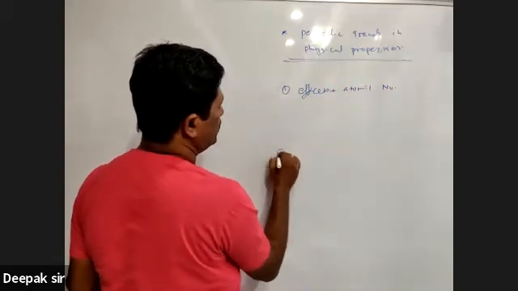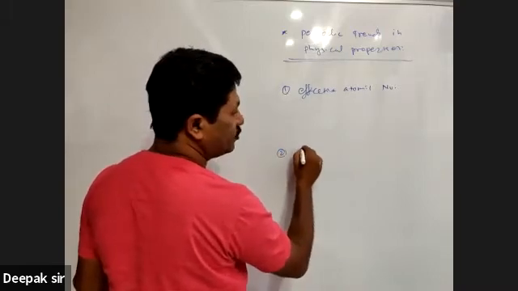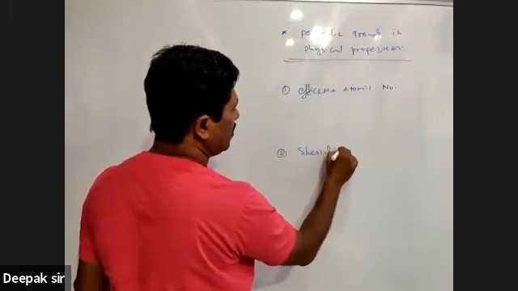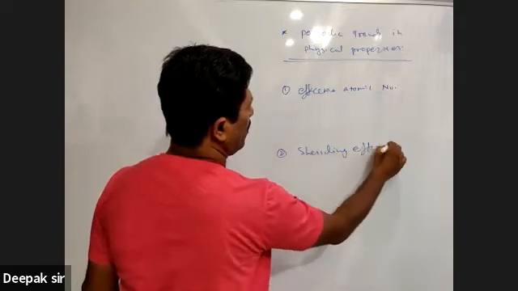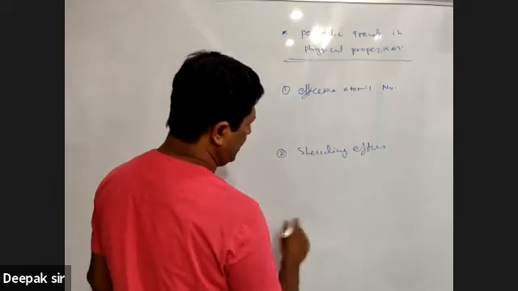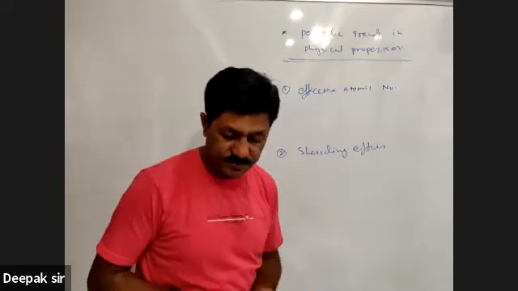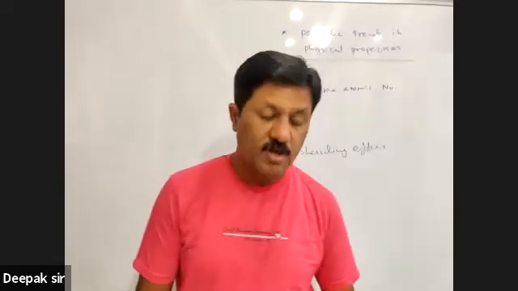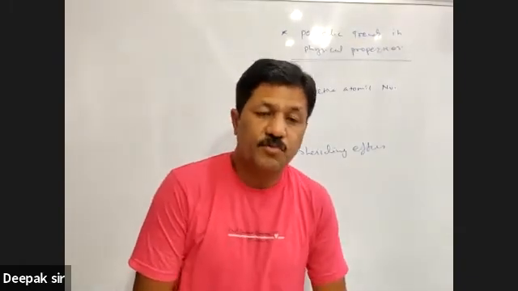Number 2 is the shielding effect, also called the screening effect, and the third is atomic size. So these are very important topics. These are the fundamentals that we need.